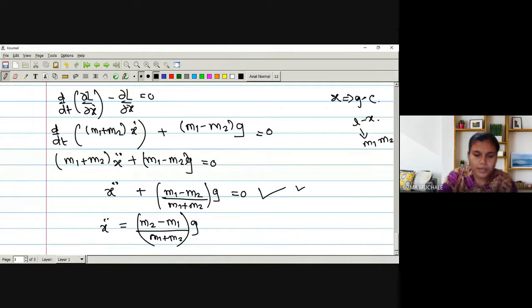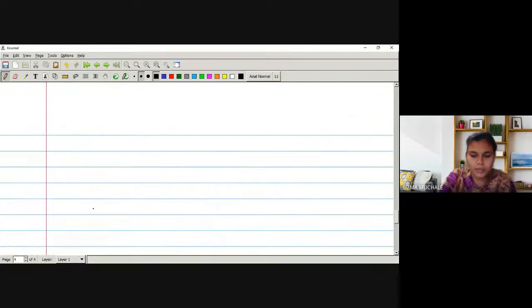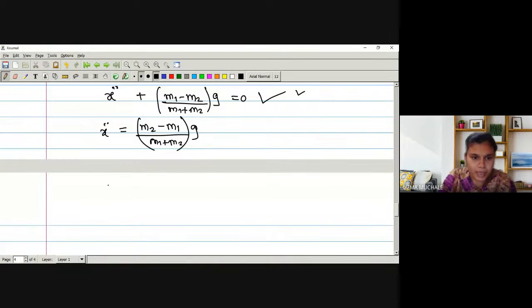into g. Now, if you are going to integrate the above equation with respect to t, what will be the integration? It will be x dot is equal to (m2 minus m1) divided by (m1 plus m2) into g t plus c1.